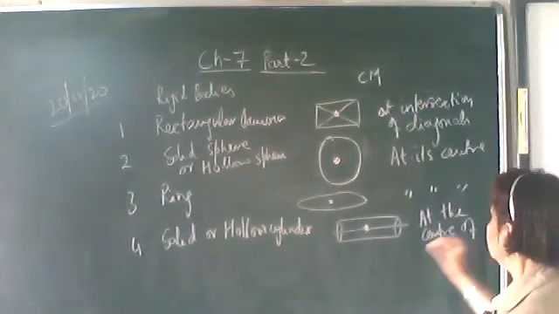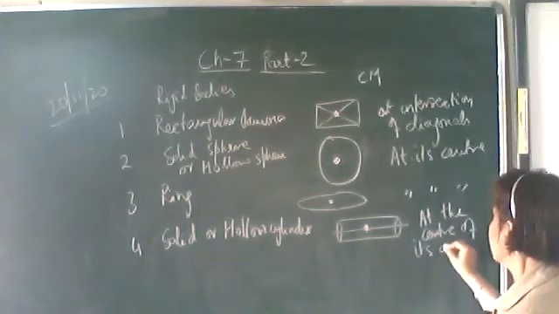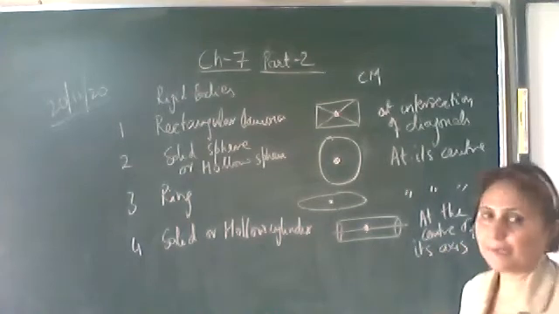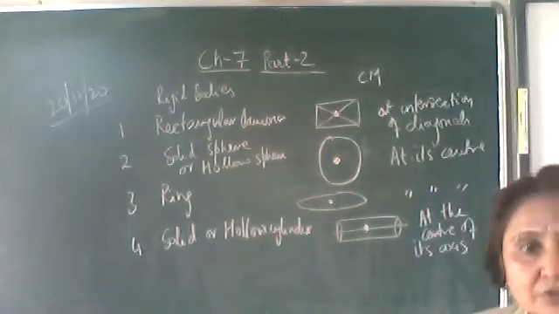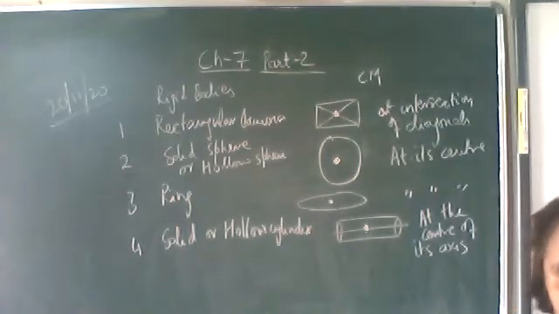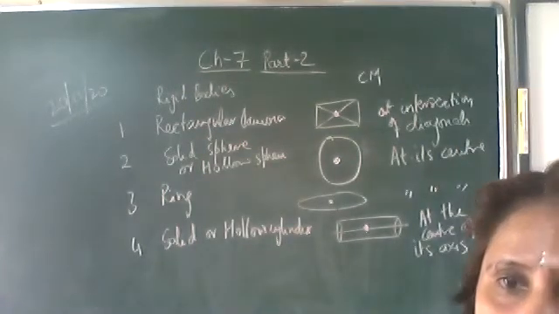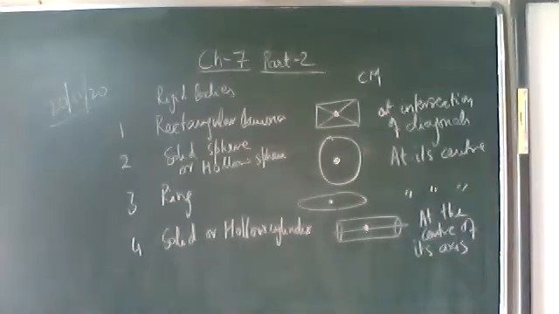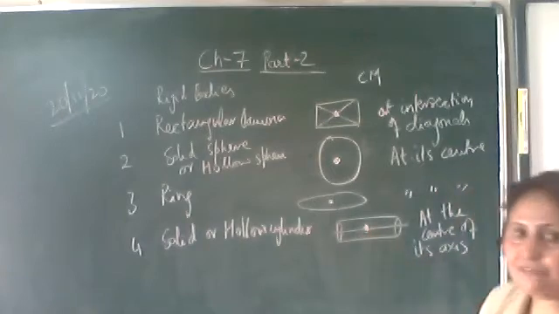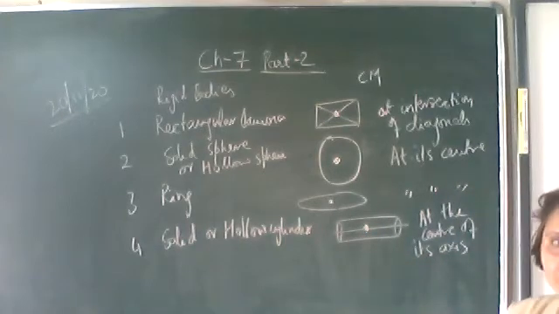In case of a hollow cylinder also you can see that there is absolutely no particle over there. The center of mass can lie at a point where there is absolutely no particle, no mass. In case of a hollow cylinder also, the center of mass is at the center point of its axis.